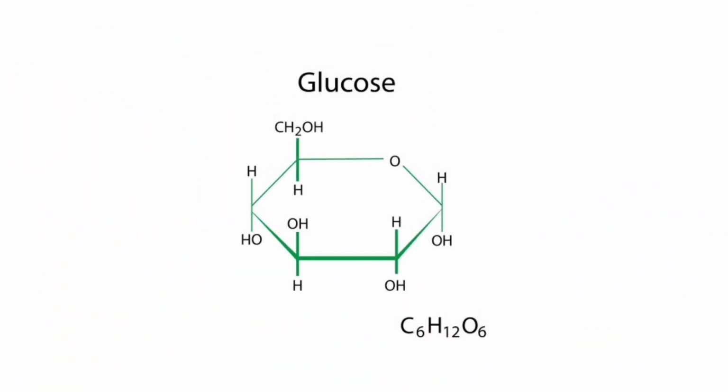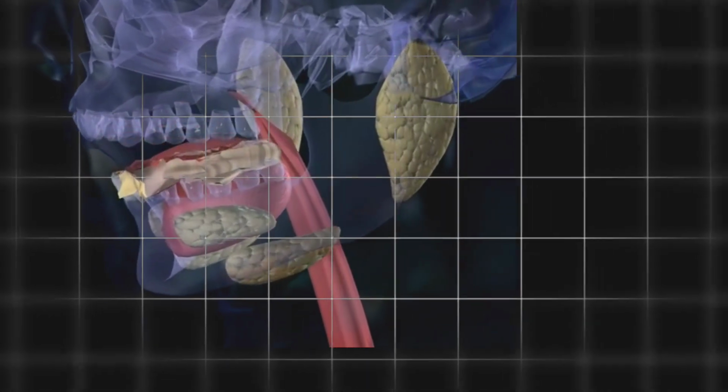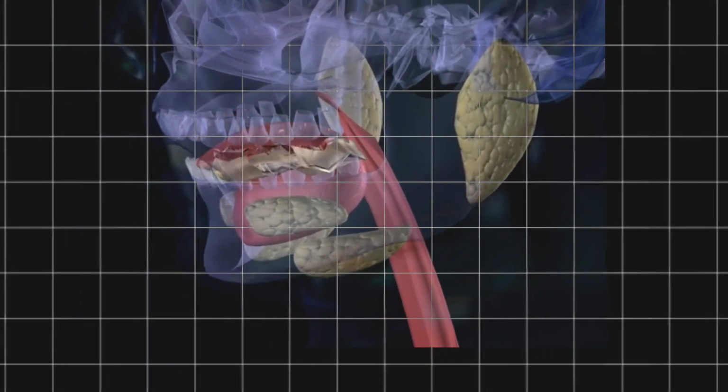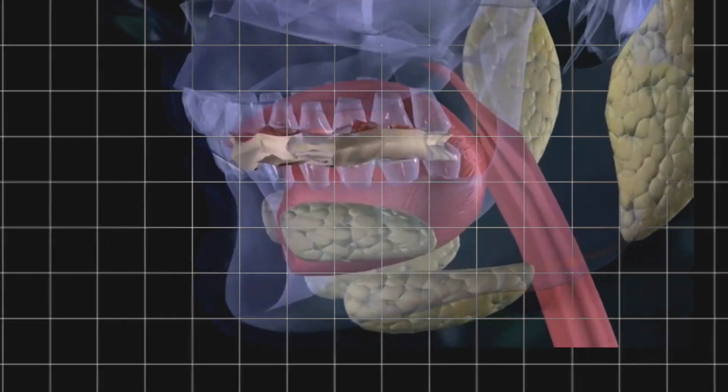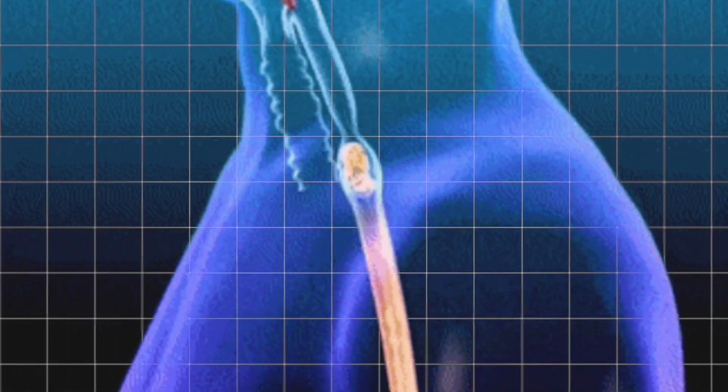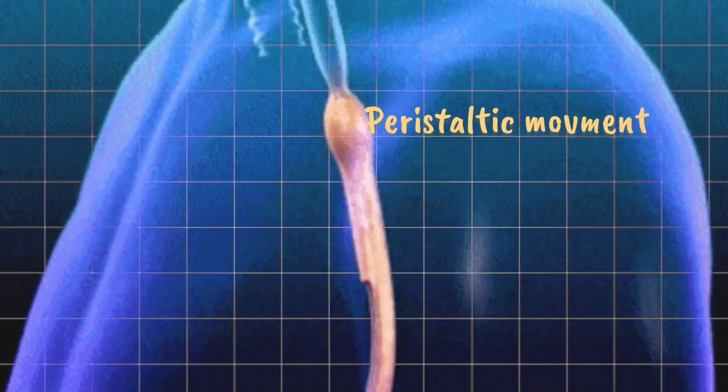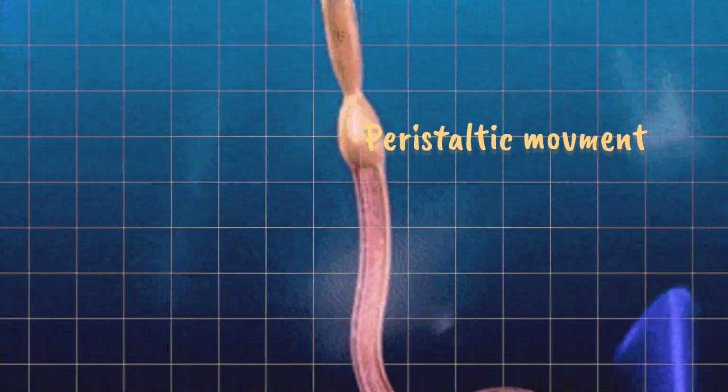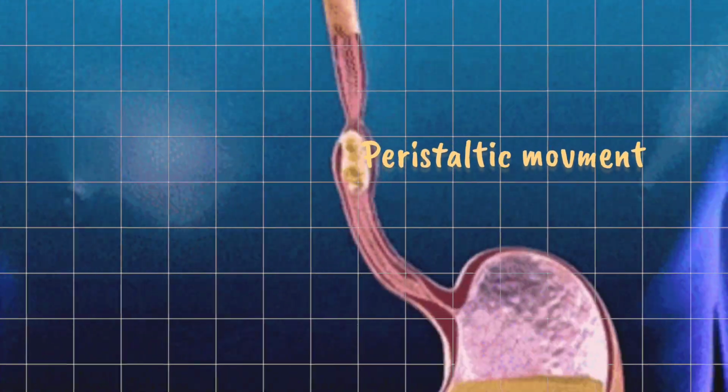simple sugar. The food is mixed thoroughly with the help of saliva and moved around the mouth while chewing by the muscular tongue. It is necessary to move the food in a regulated manner along the digestive tube so that it can be processed properly in each part.